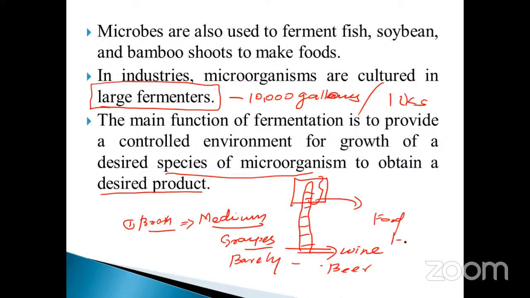And what is the microorganism? There is a specific microorganism. Different types of microorganisms, different types of substrate, and you will get the desired product. In all industrial products, one of the main aims is ethyl alcohol production.